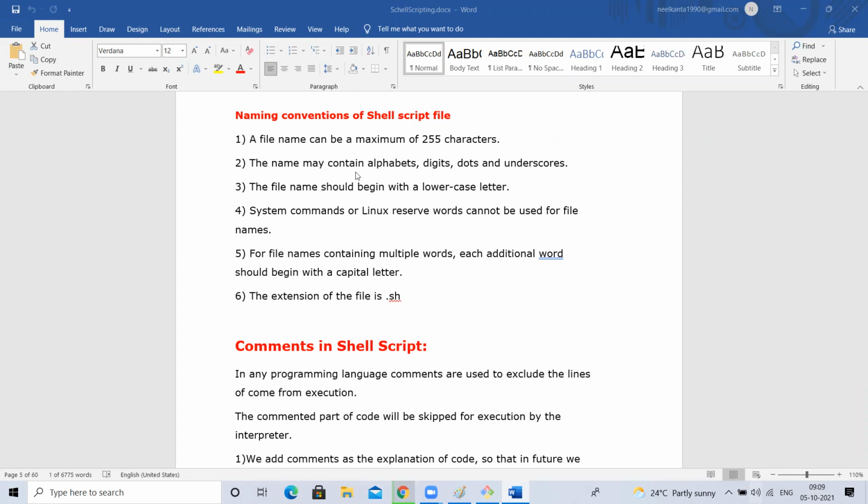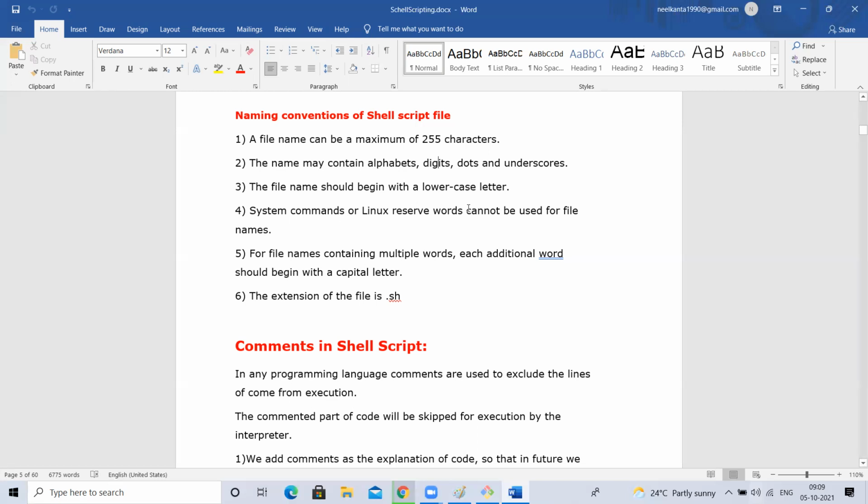Okay. See this one, right? The file name can have alphabets, digits, dots, underscores. If you have something like myFile.myScript.sh, you can differentiate words with underscores. Now a file name should always begin with a lowercase letter. myFile, m small case. If a file name has two words, the first word should start with small case and the second word should start with capital, like myFile, with F capital. Everything else is small like that.